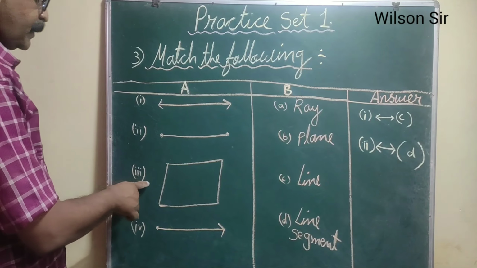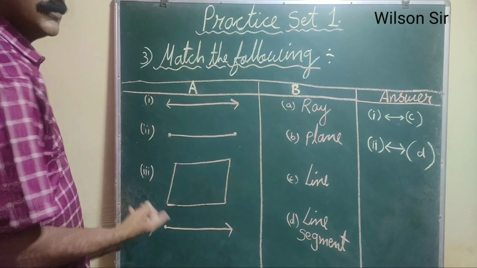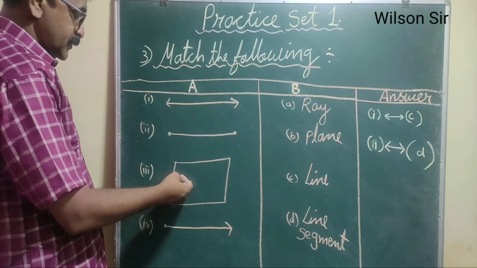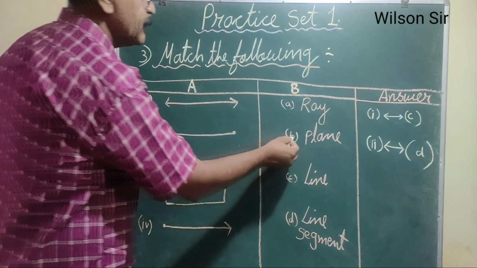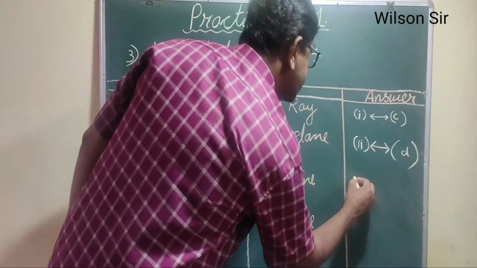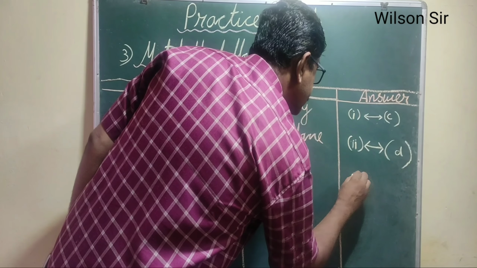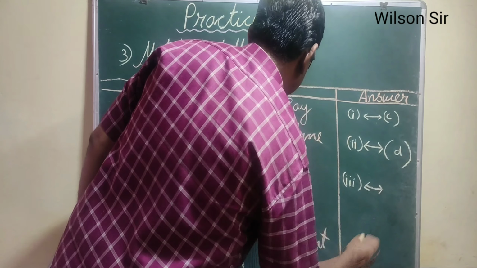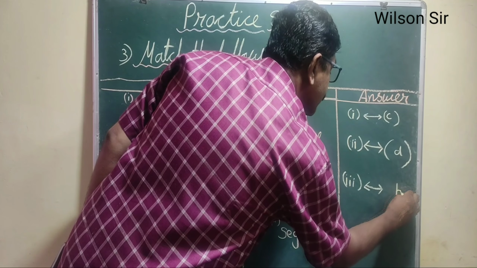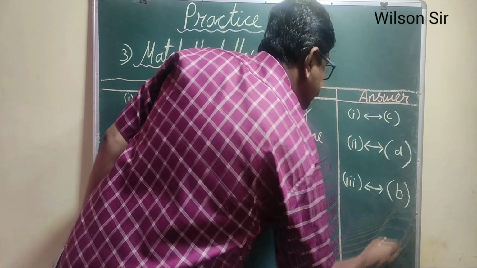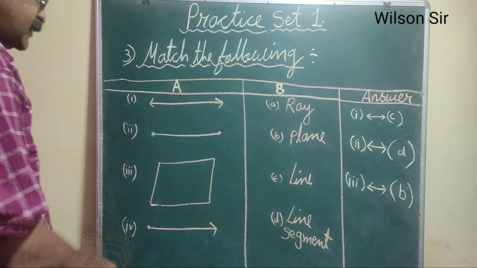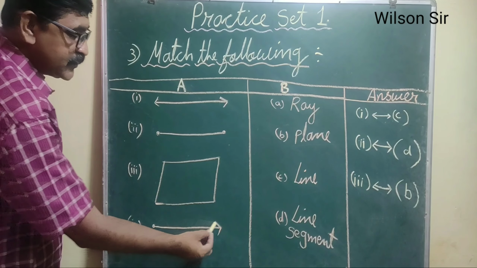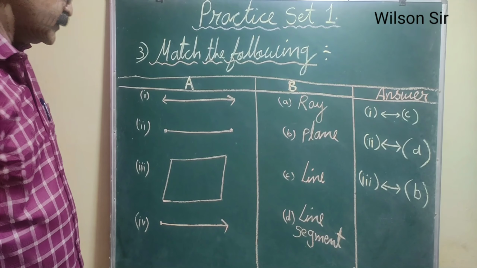And the third, we can see a blackboard, this is a plane extending in all four directions. So the third one matches B. So third refers to B. And the fourth, remaining, has one starting point or end point, and the other end is an arrowhead.